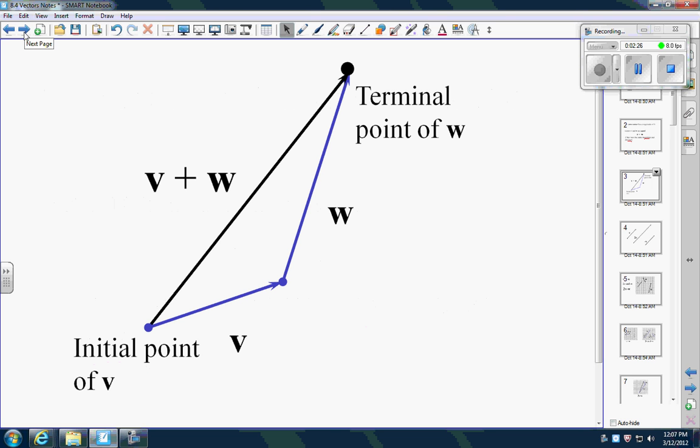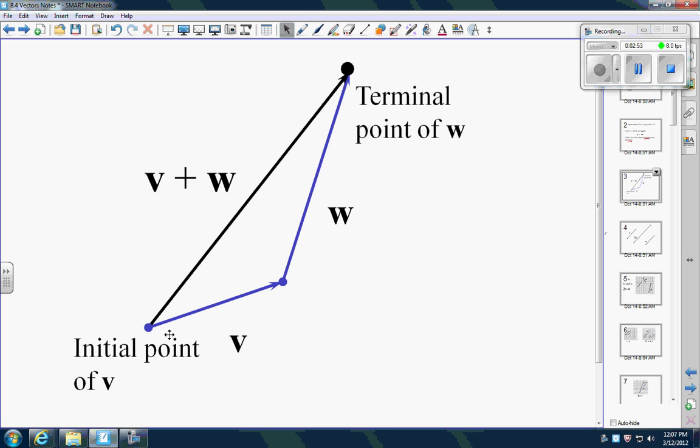Okay, here's how we start doing some operations with these. We want to add them, subtract them, and different things like that. So first, I've got a vector V down here. The point down here represents the initial point, and the arrow shows the direction. So we could say this is the length, and this is the direction. I've got vector W up here as well. It starts at the initial point with the dot and it ends at the arrow.